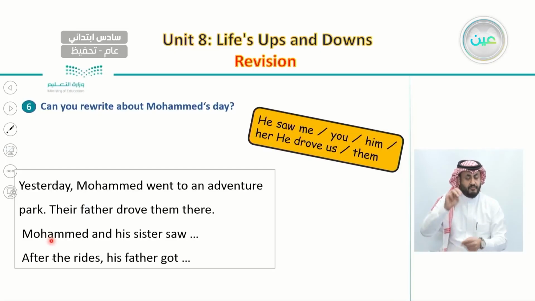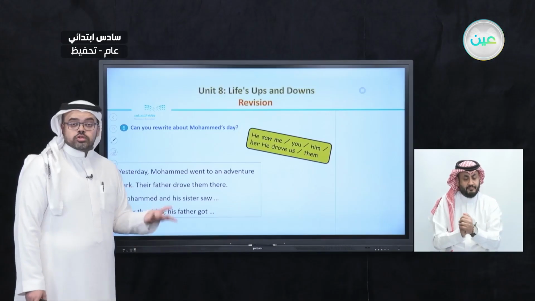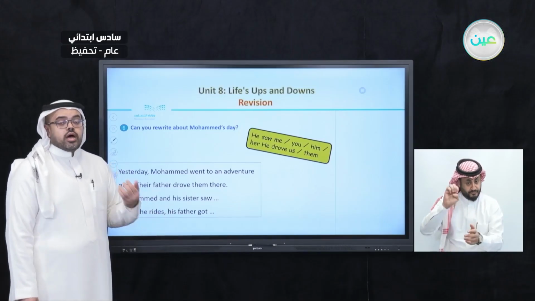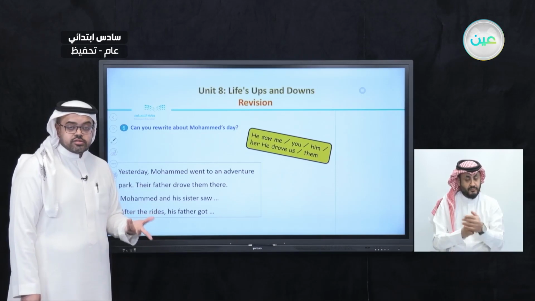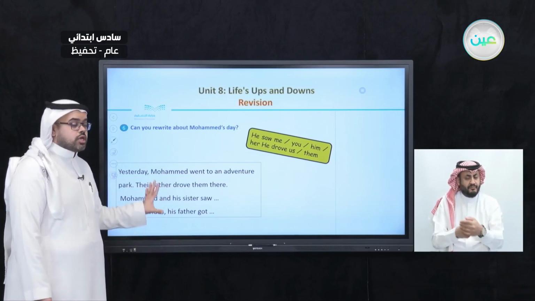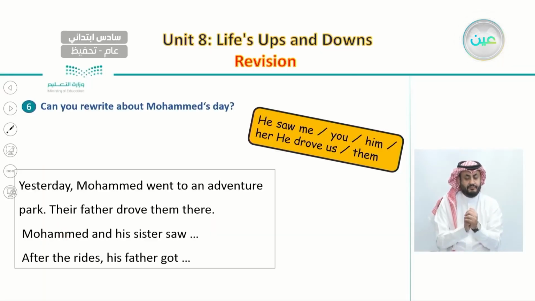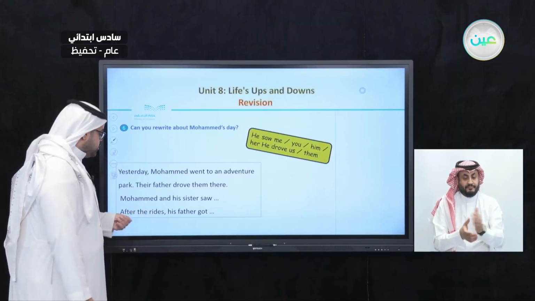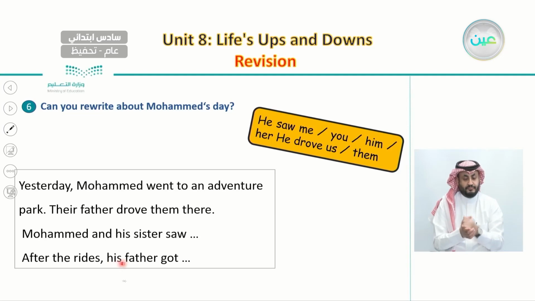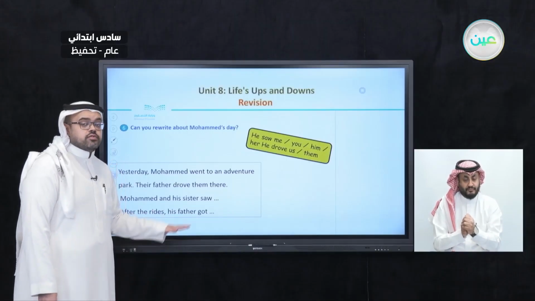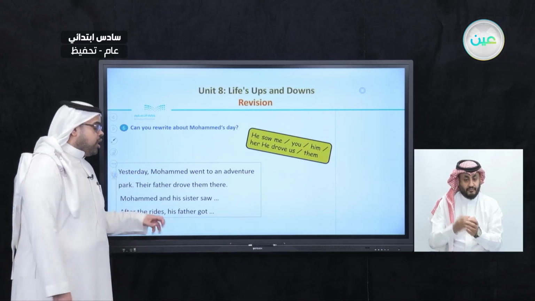And Muhammad and his sister saw. So here we also change. Instead of saying I and my sister saw, here we change it and make it Muhammad and his sister saw. And after the rides his father got. Muhammad in his writing said after the rides my father got.